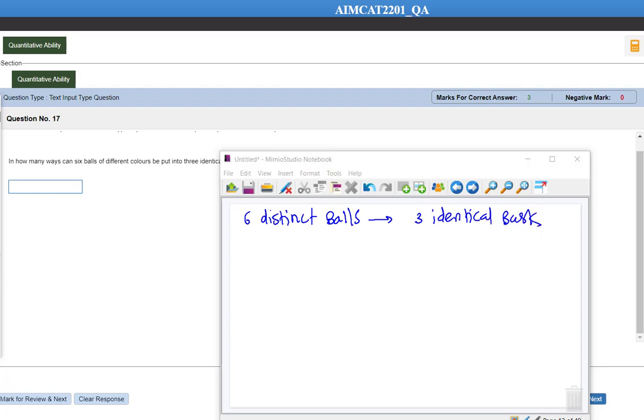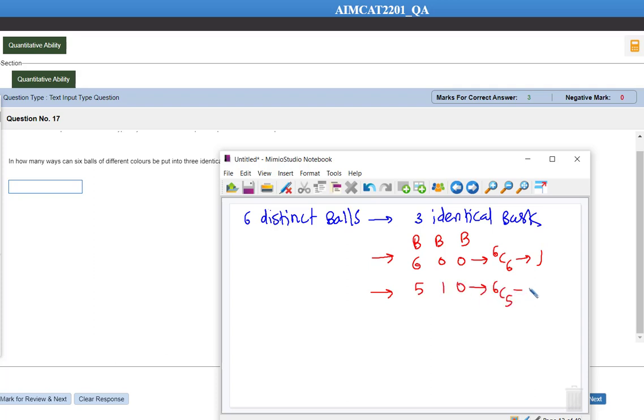So the baskets are identical, so we do not need to arrange or select baskets, but balls are different, so we need to select balls. Over here the first possibility is 600. This can happen in 6C6, that is equal to 1 way. The second possibility is 510. This is possible in 6C5 into 1C1, that is equal to 6.